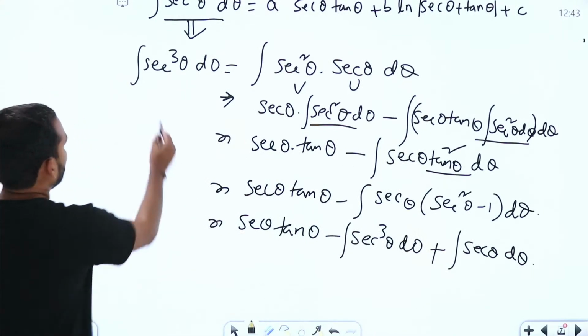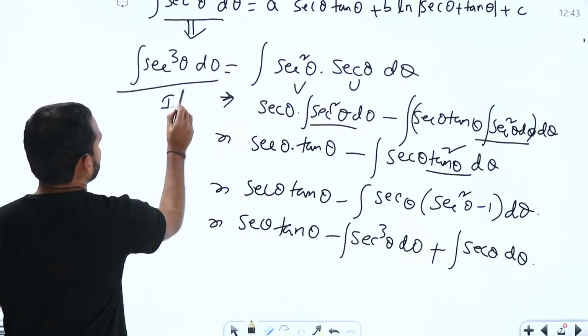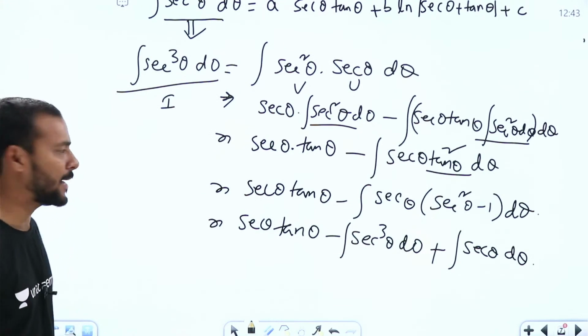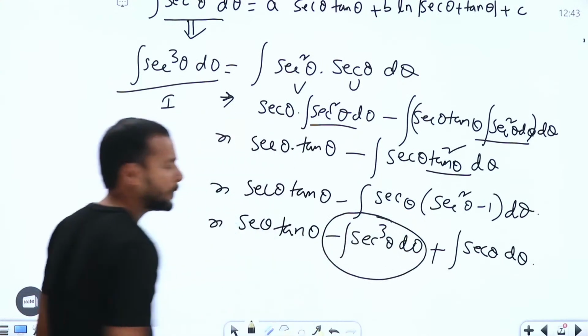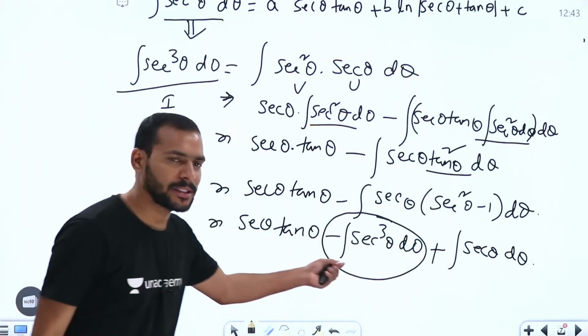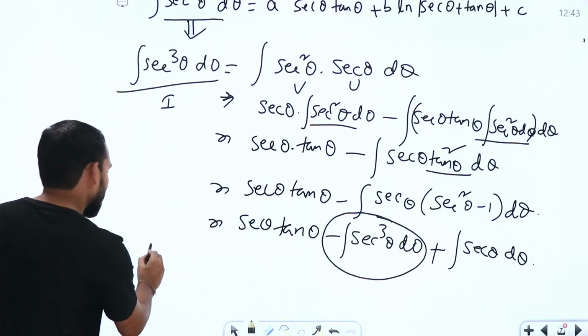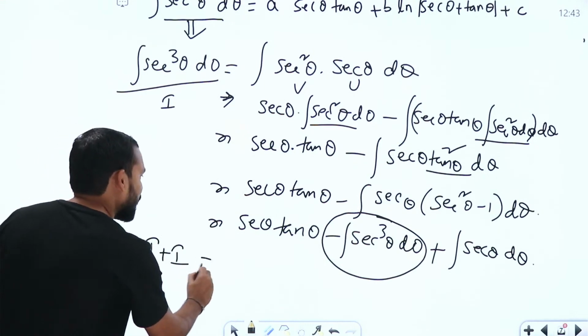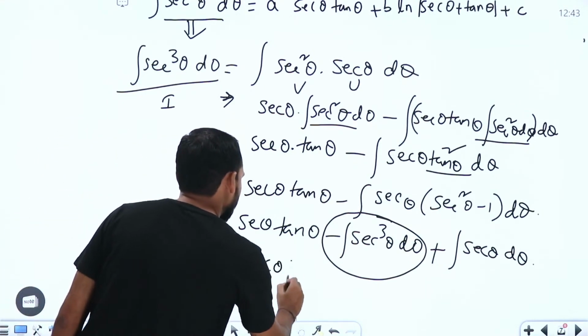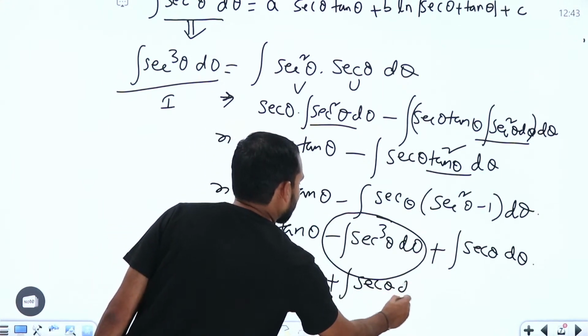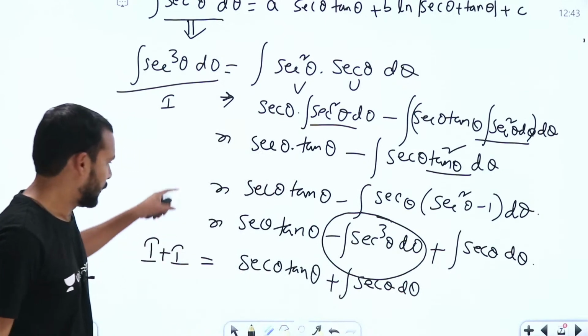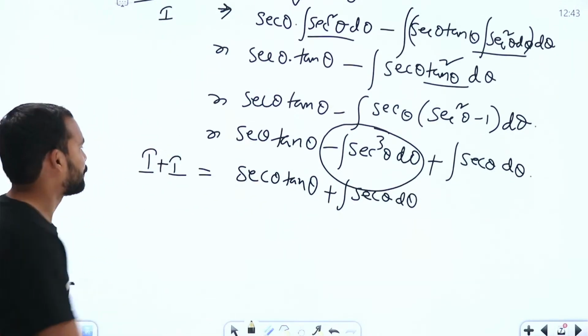Here, if I take this integral secant cube theta d theta as I, I am going to get the same term once more on the right side with opposite sign. Let me bring that term here, so we get I plus I, which equals secant theta into tan theta plus integration of secant theta d theta. Fine. Now what is this?